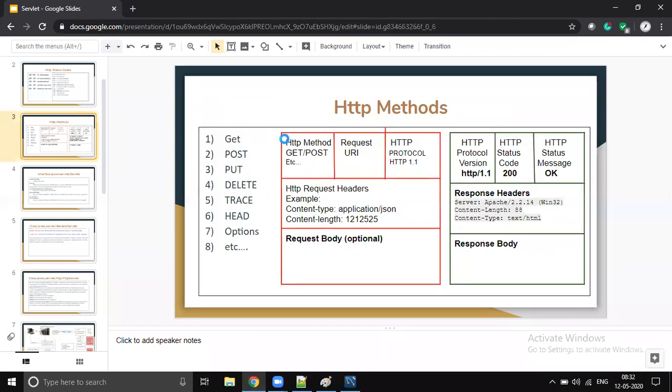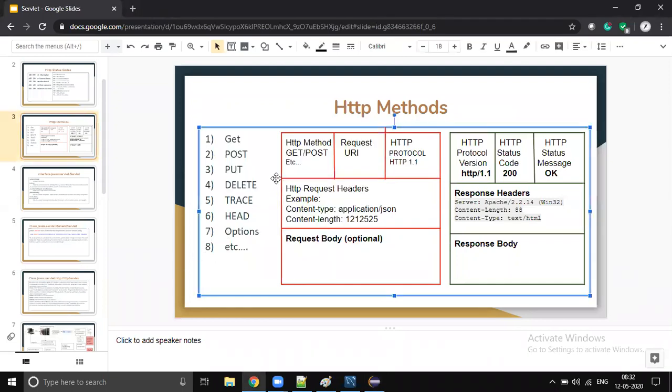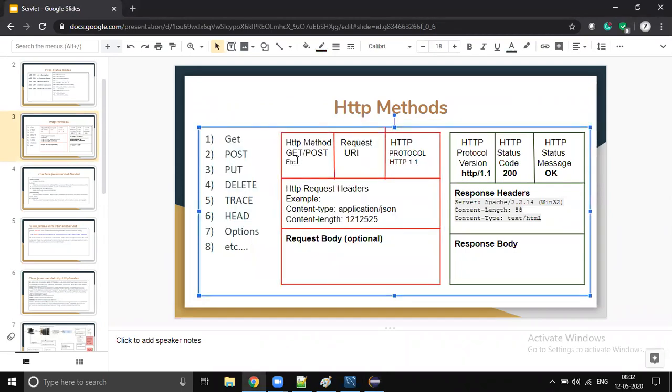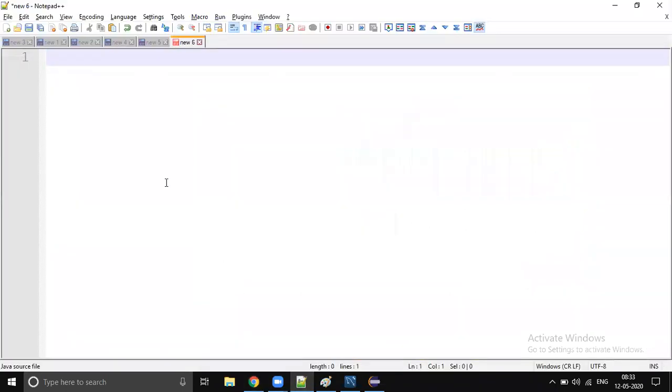Exactly. In yesterday's discussion, we were talking about the request template. In the request template, the first part is the request line. As part of the request line, we come to know what HTTP method the client sent to us, right? So based on this request line parameter, that particular HTTP method, which is present in HttpServlet, will be executed. So the service method was overridden in HttpServlet, something like this, right?